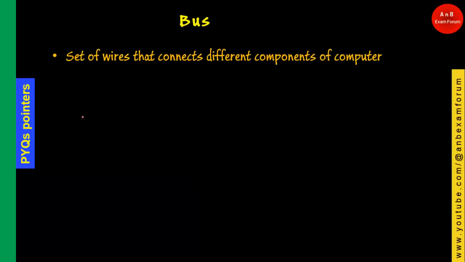So the next is bus, and there are many units in fact inside the CPU. So bus provides the connection of different components of the computer. And if you see physically, these are a set of wires. So bus is nothing but a set of wires which is going to connect the different components of the computer like ALU, CU and memories.